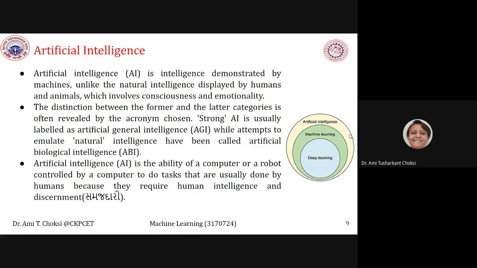So what is the relation between artificial intelligence and machine learning? We can see the figure here. Artificial intelligence is the outer space and machine learning is the inner space, right? Machine learning is the inner space. So we can say that machine learning also is a type of artificial intelligence, isn't it? Or it is a sub part of it. Okay, or you can say some more added to machine learning will make artificial intelligence.